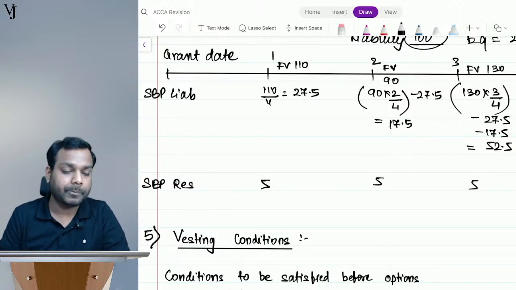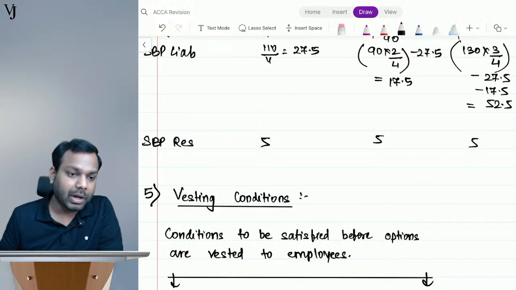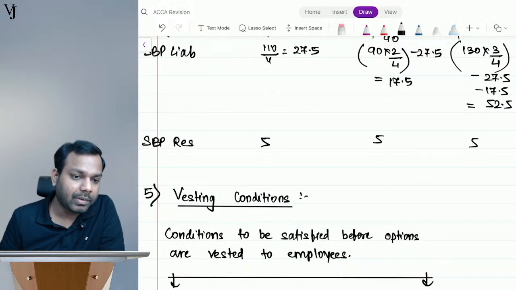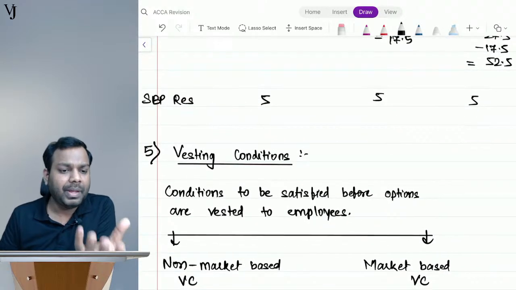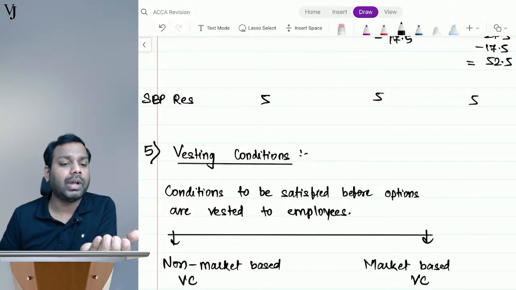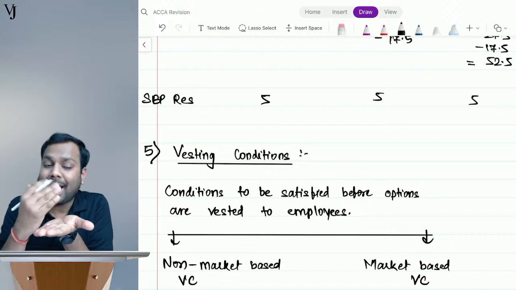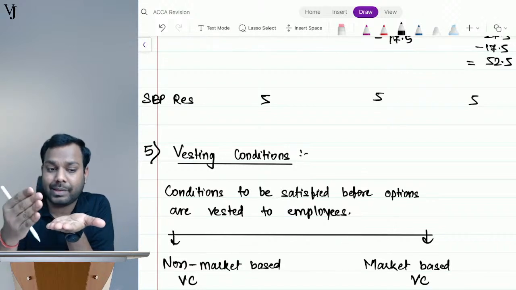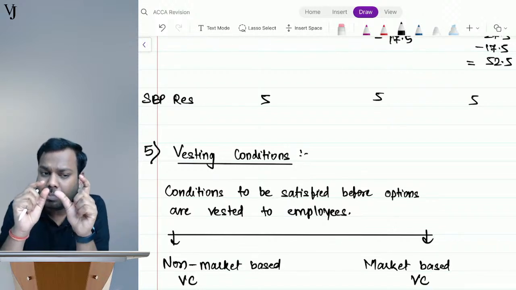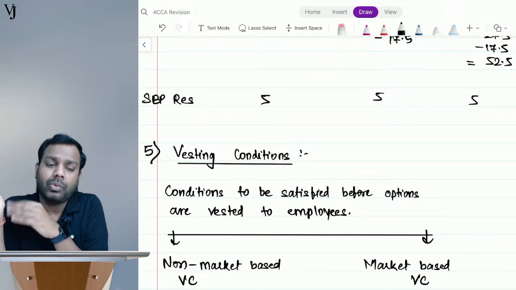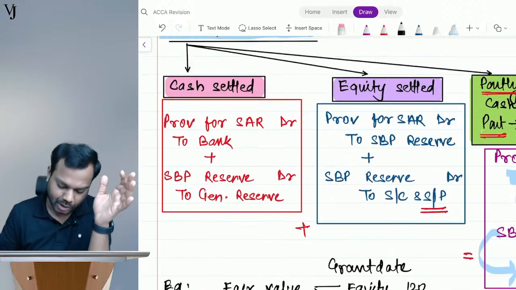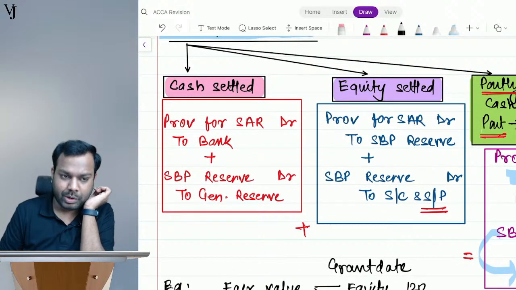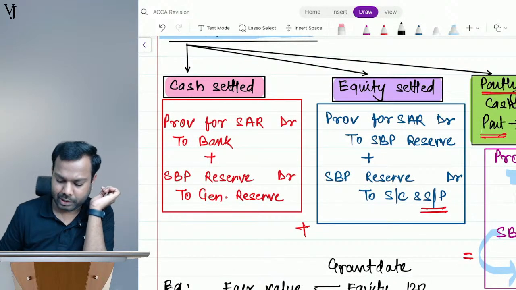Now understand. Siddhant asks to explain the general reserve part again. Whatever SBP reserve relates to what we settle in cash, that portion of SBP reserve should be transferred to general reserve.